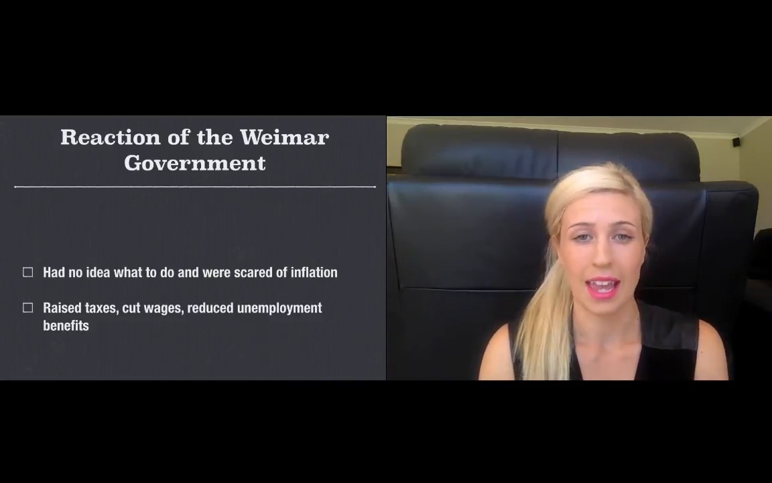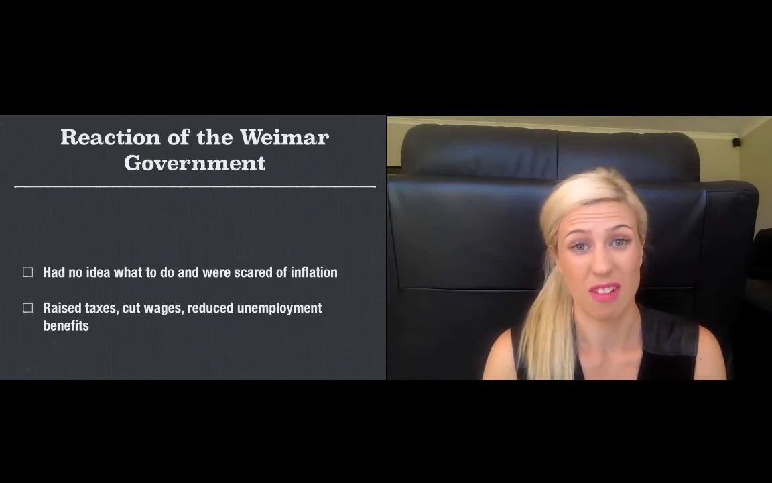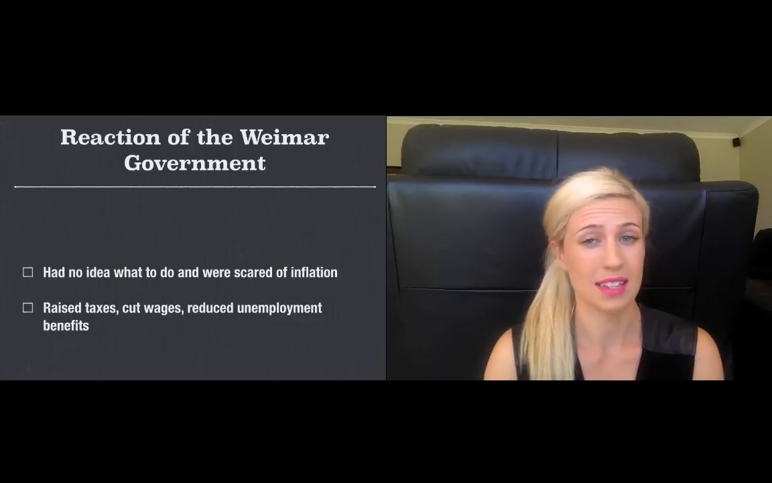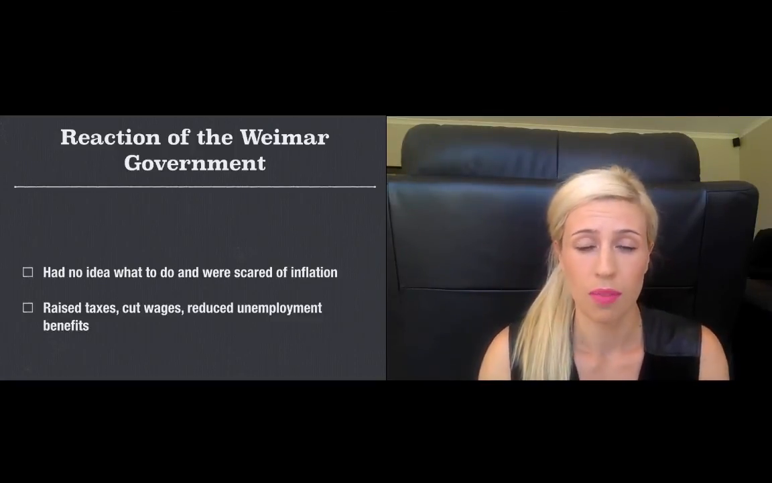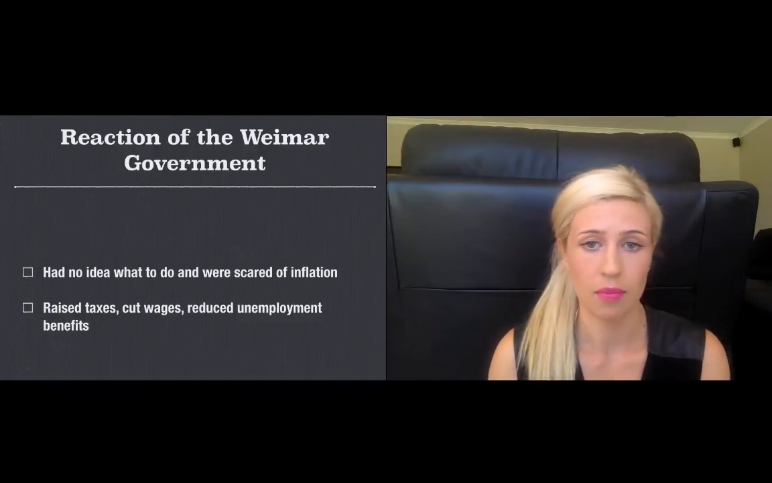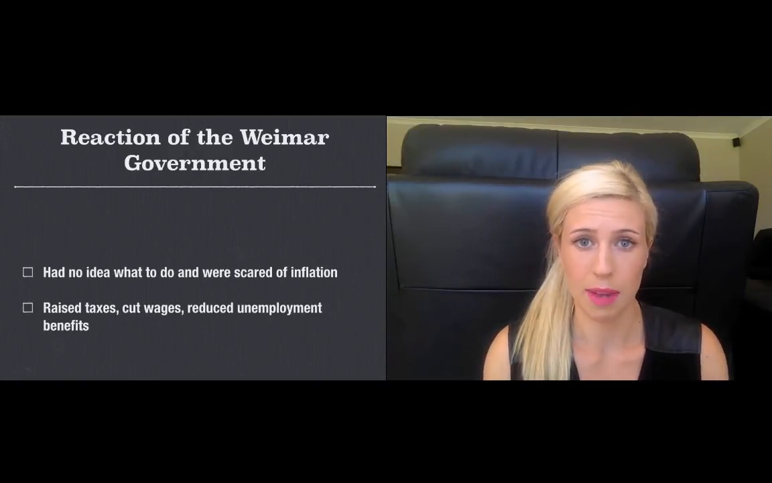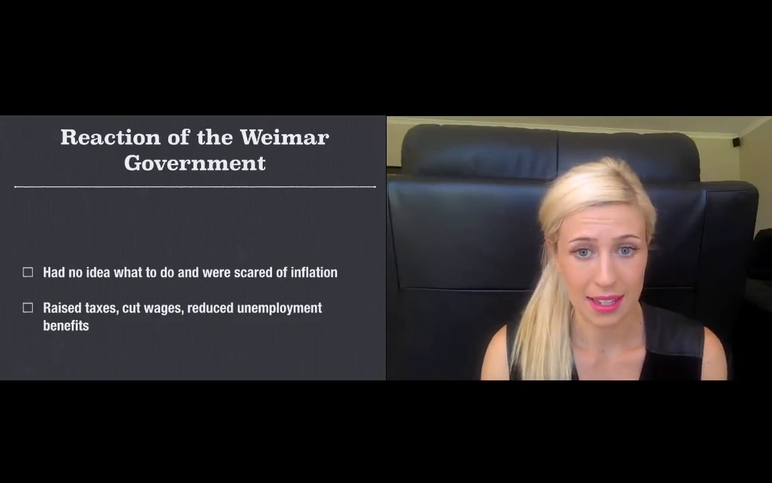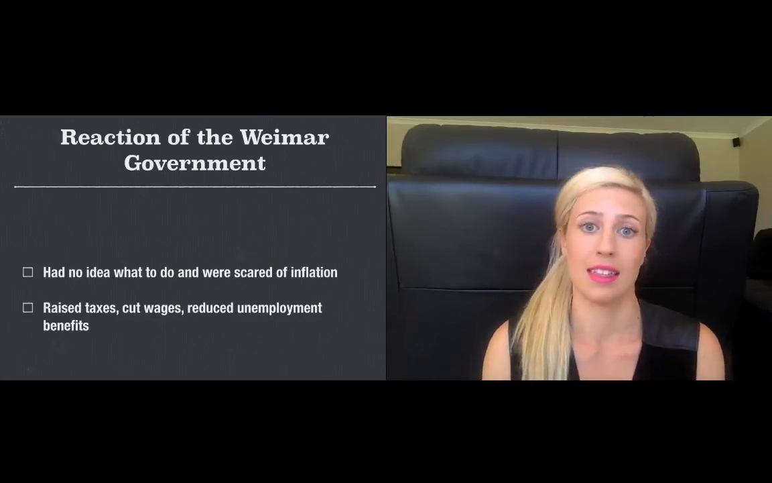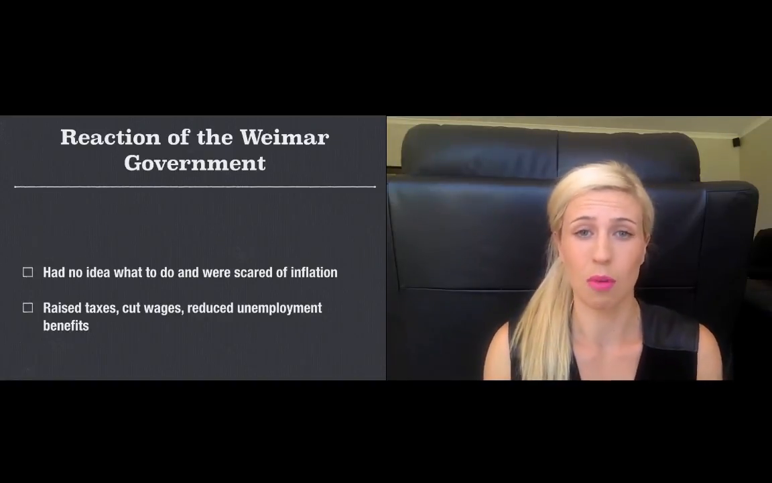So what they did was they raised taxes, they cut wages, and they reduced unemployment benefits. This was an extremely unpopular decision with people who were being laid off, suffering from hunger, homelessness and reduced work hours. They asked them to pay more taxes, to take wage cuts, and gave them less unemployment benefits. This was what the Weimar government did to the German people, which made them suffer even more through the Great Depression.